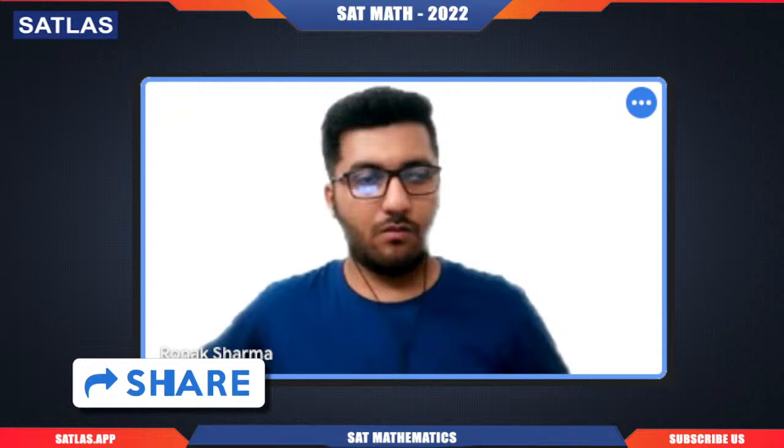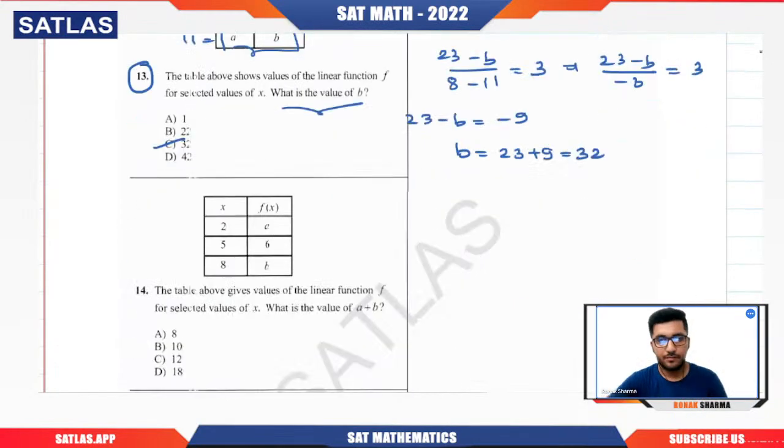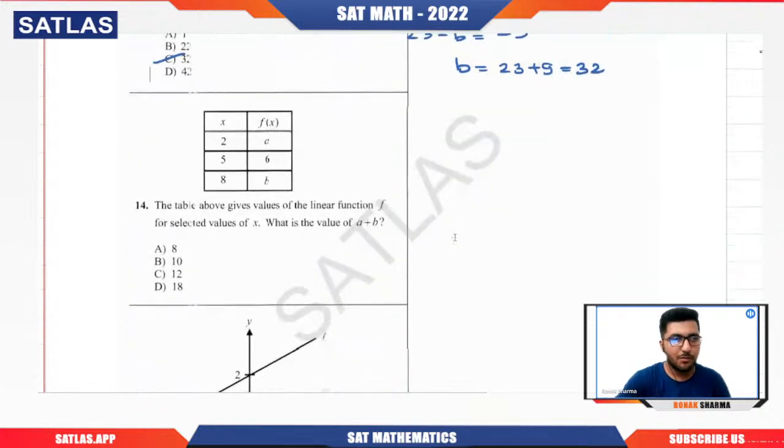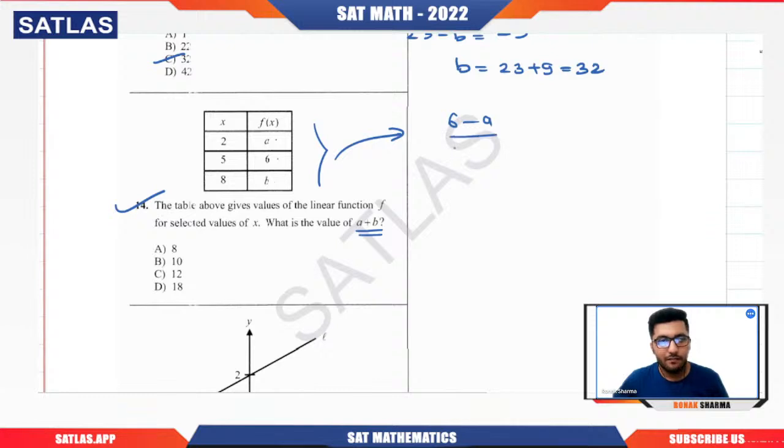Now we'll move on to the next question. So question number 14. They've given us again a table, asking the value of a plus b. So what you should do, I guess now the idea should strike your mind. That's how we will use the slope value. This is a, this is 6, this is b. So 6 minus a divided by 5 minus 2 is 3.